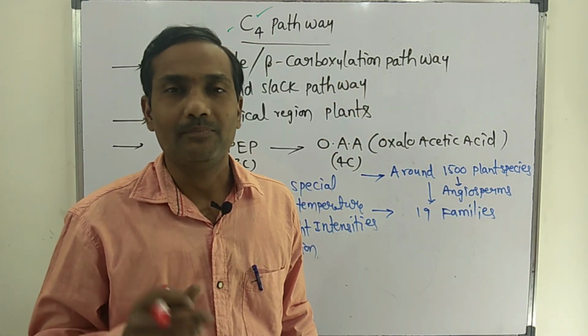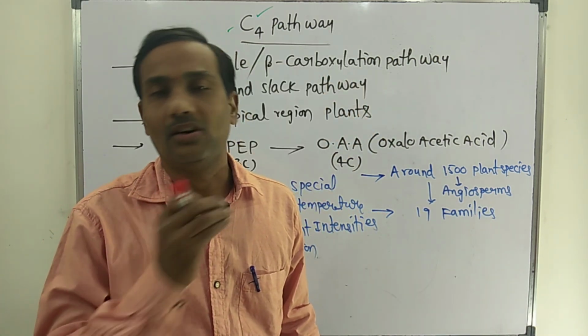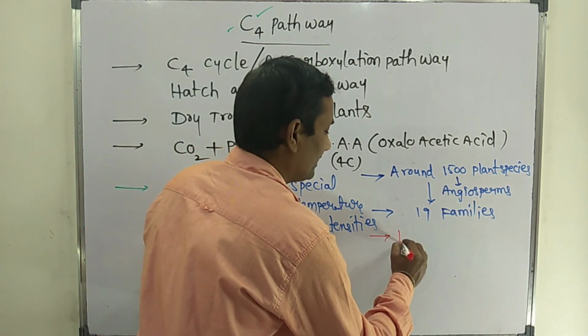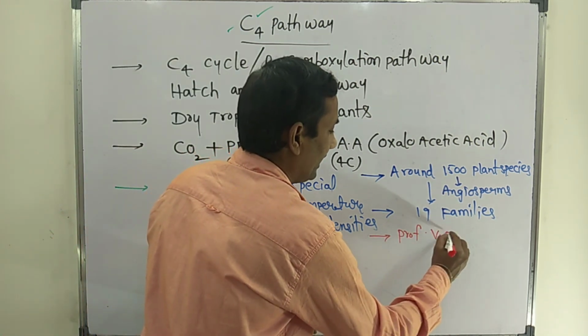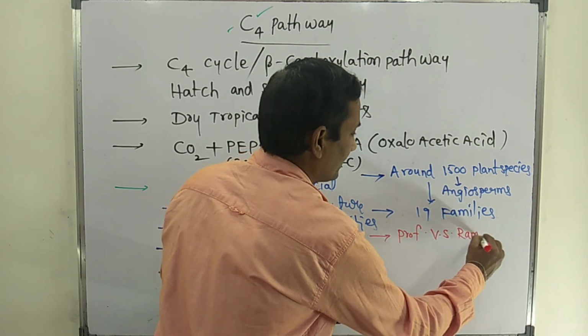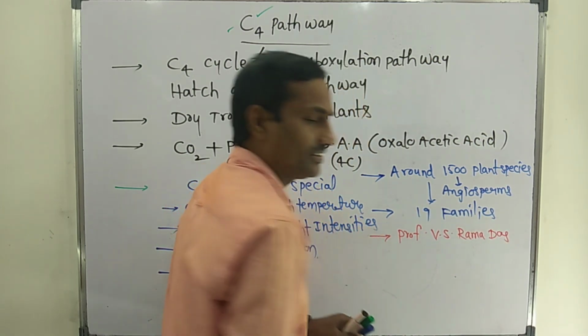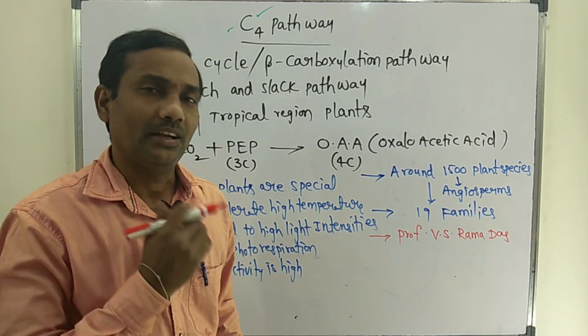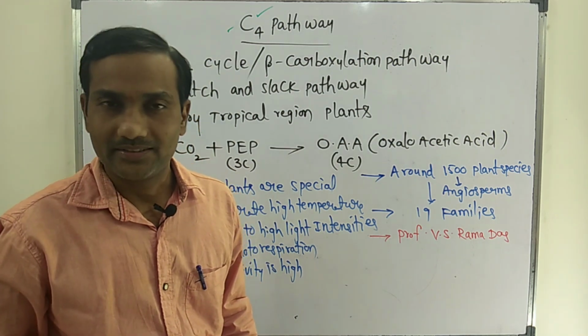In our India, a scientist studied the C4 pathway in different plants. The scientist's name is V.S. Ramadas. He did research on the C4 pathway in different plants in India.